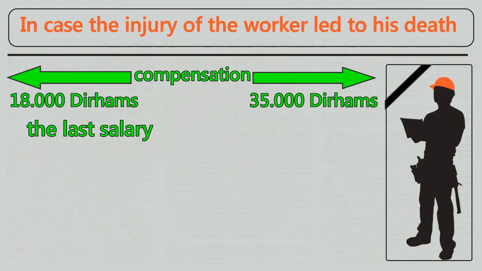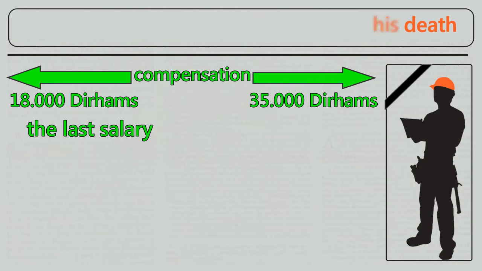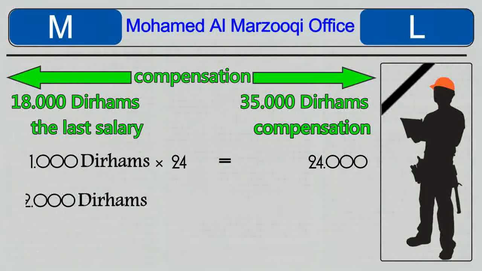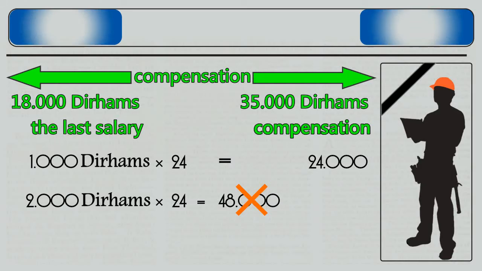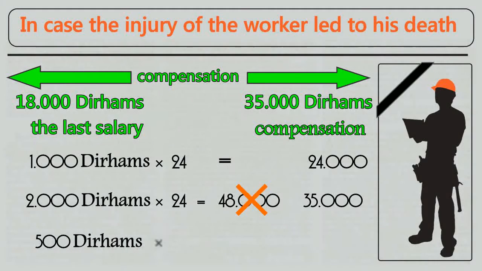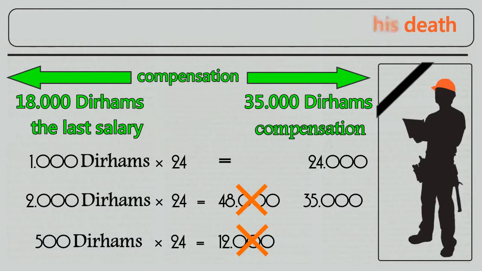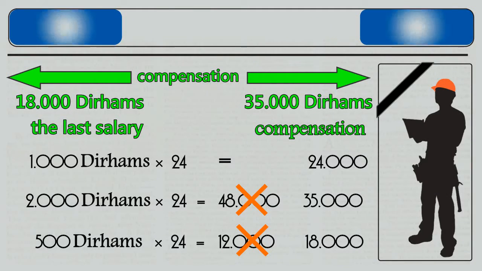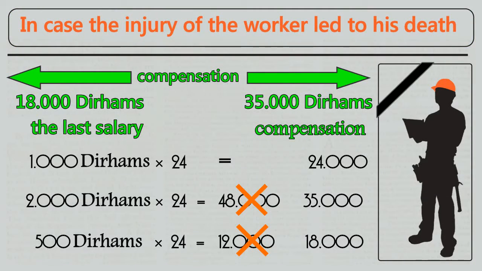If the last salary the worker received before their injury is 1,000 dirhams, for example, the death allowance that his family will receive is 24,000. Another example, if his last salary was 2,000 dirhams, then the death compensation would not be 48,000 dirhams, but rather 35,000 dirhams. And also, if the last salary received was 500 dirhams, then the compensation is not 12,000 dirhams, but rather 18,000 dirhams, as the amount of compensation is limited between the values of 18,000 dirhams minimum and 35,000 dirhams maximum, as per Article 149.